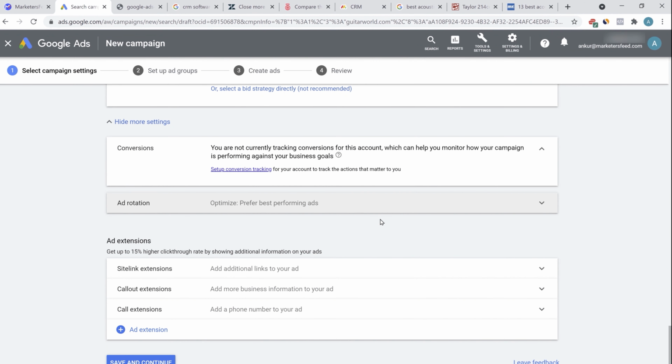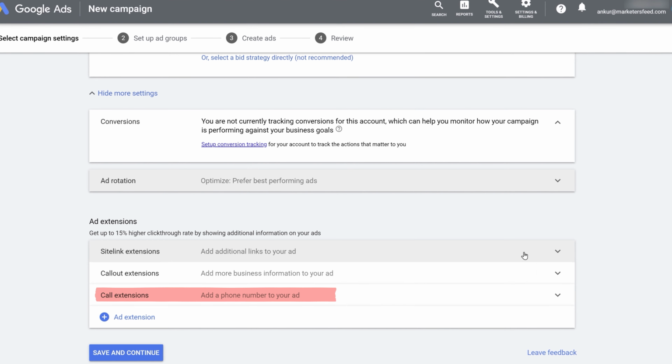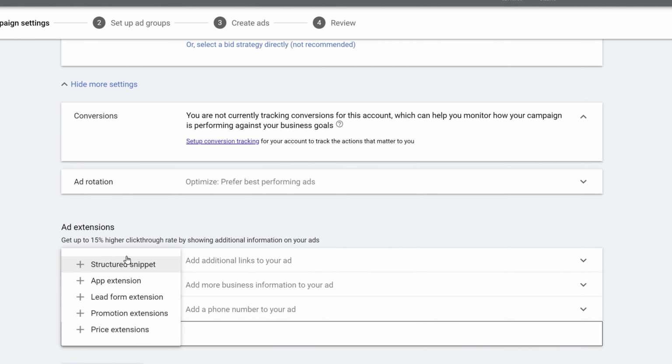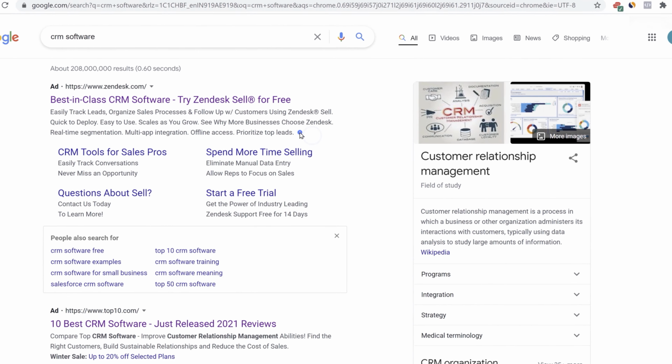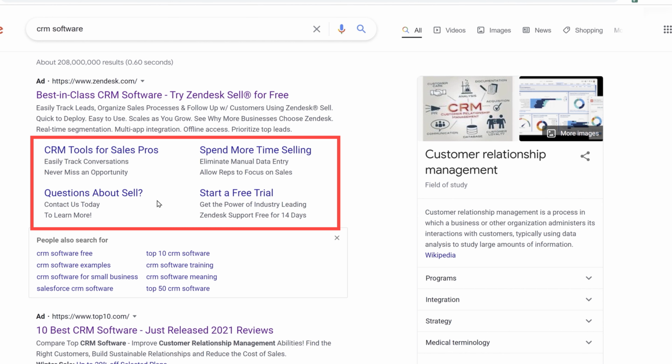Now to increase the CTR or the click-through rate of your ad, all you have to do is add as many site link extensions as possible. So there are call out extension, there is call extension, site link extension. There are different kinds of extension. If you click here, you can see there are structured snippet, app extension, lead form extension, many more. Even Google is telling you that you can get up to 15% higher click-through rate by showing additional information on your ad. Like here on the CRM software, these are the site link extension. Even on the search result page of CRM software, these are the call out extension or the structured snippet here. And these are the site link extension.